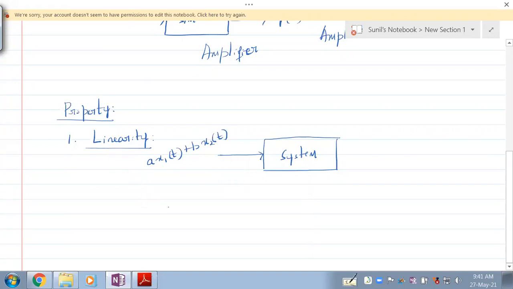So what is the input telling you? The input is the sum of two signals, right? x1 of t and x2 of t, but they are not simply signals. Along with the signals, we have a and b also. So it is not just the sum of the signals, but the sum of the weighted signals. Now we say scaling, right?